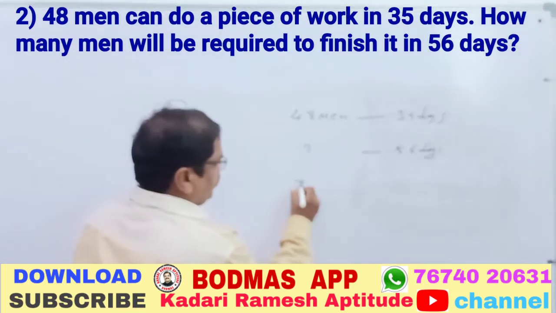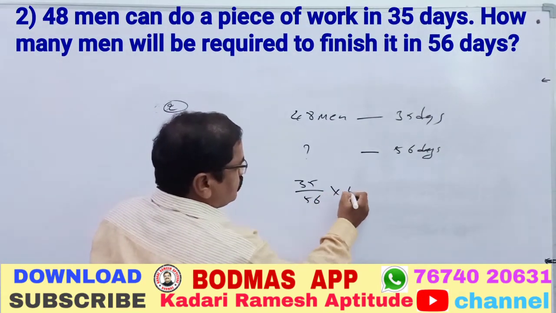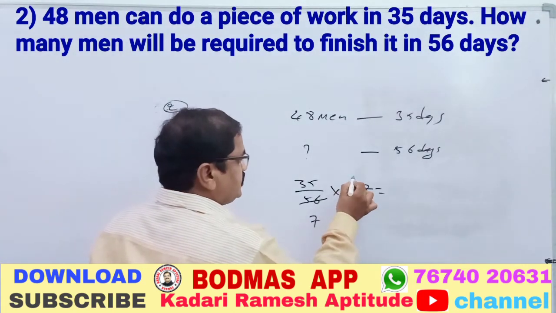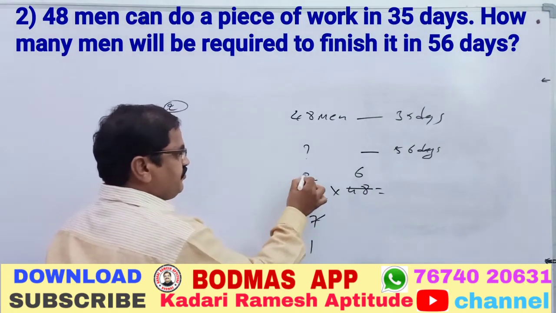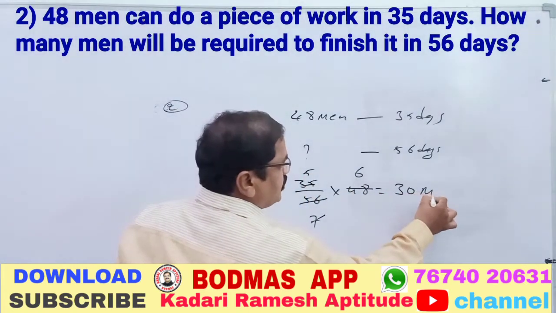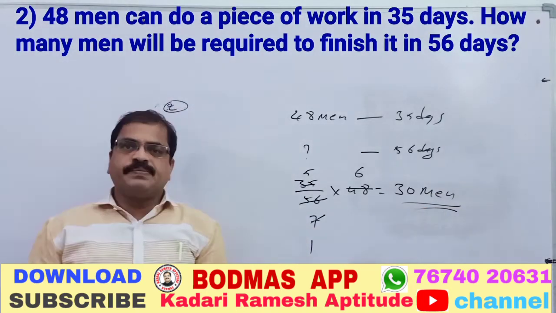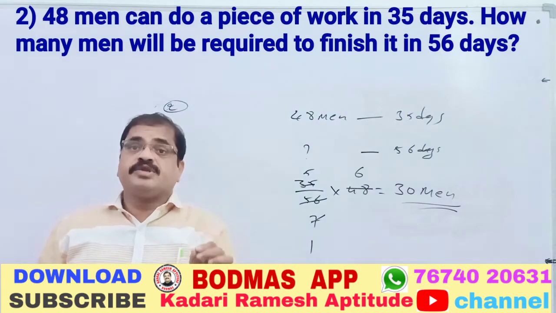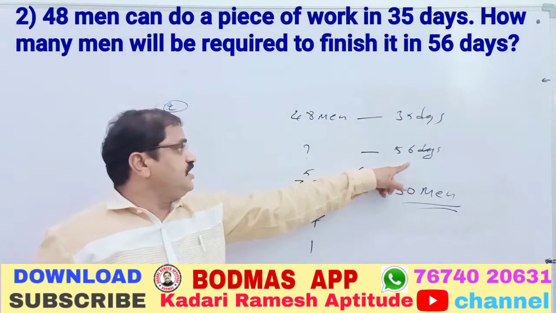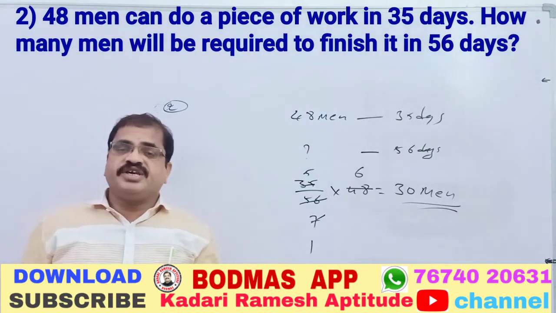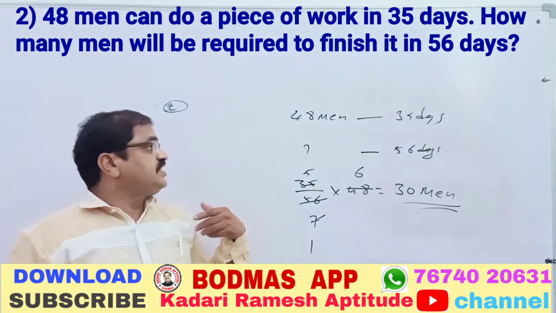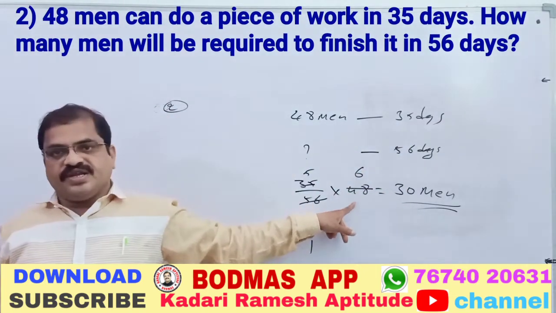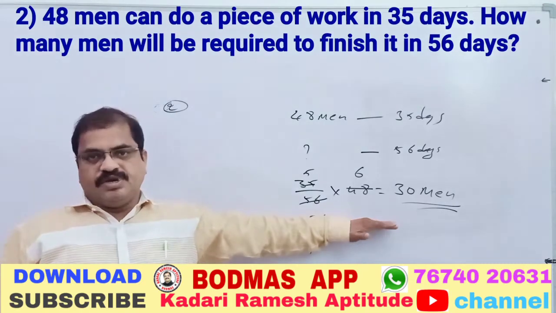35. Take 35 by 56 into 48. Then 8 7s are 56, 8 6s are 48, 7 1 is 7, 5 is equal to, again, 30 men are required. So this is very simple, but it is somewhat confusing. While you are comparing men with men, days with days, here it is 56 days. How many men are asked? More days, more time is there. Fewer people will do it in more days. I want less, but less by more is what I have taken. 35 by 56 I have taken into 48. Now I got the answer: 30 men is the answer.